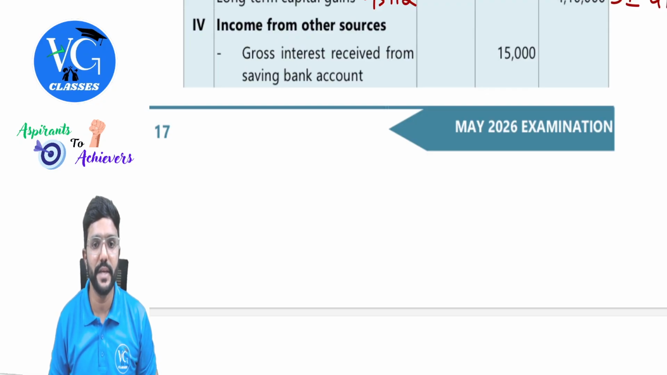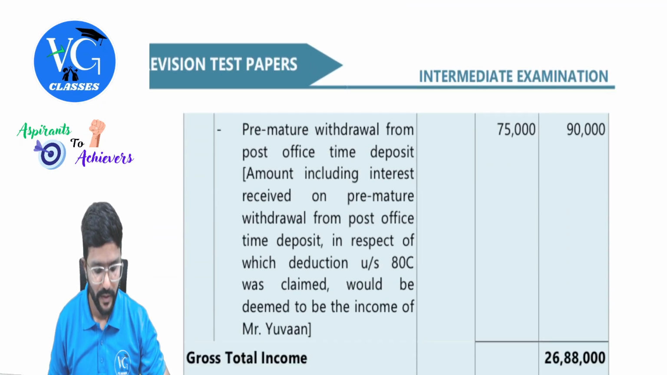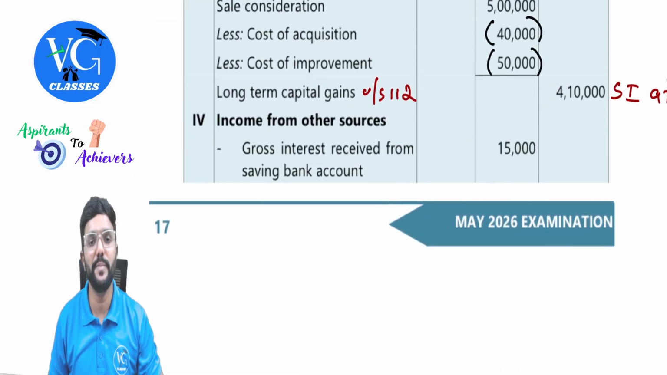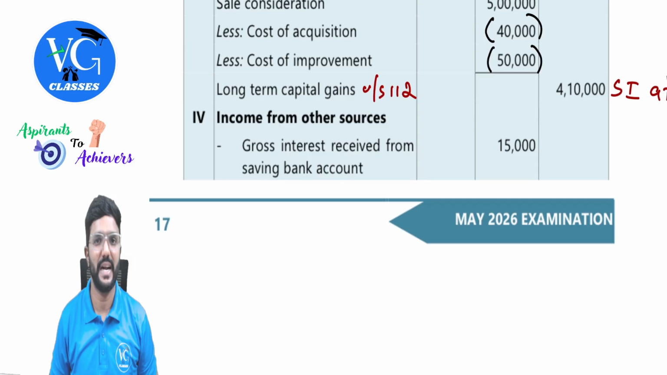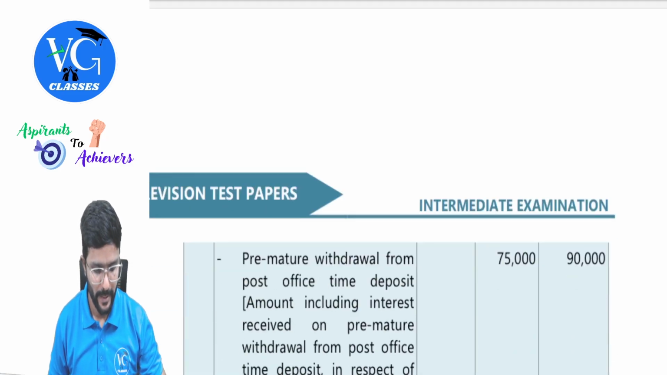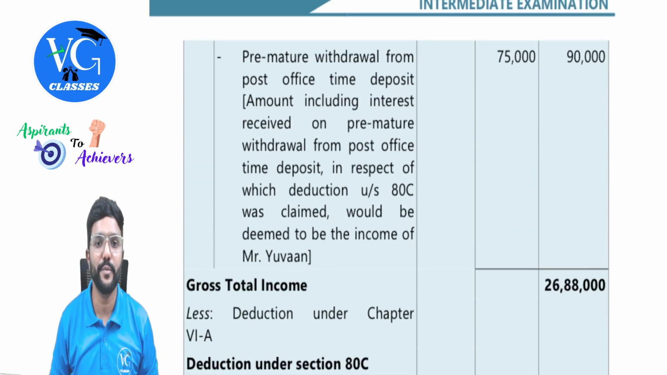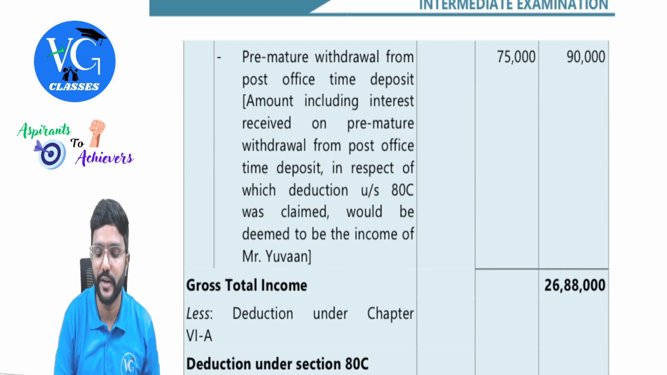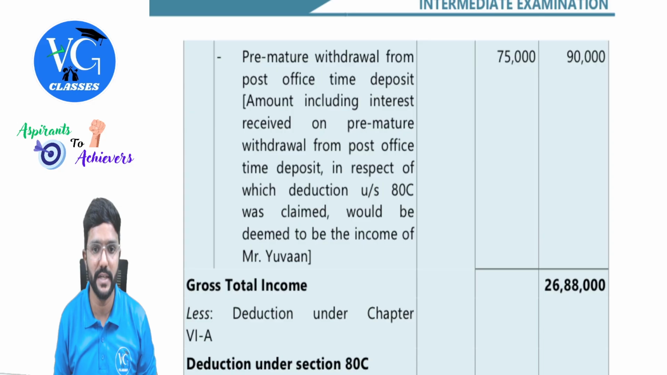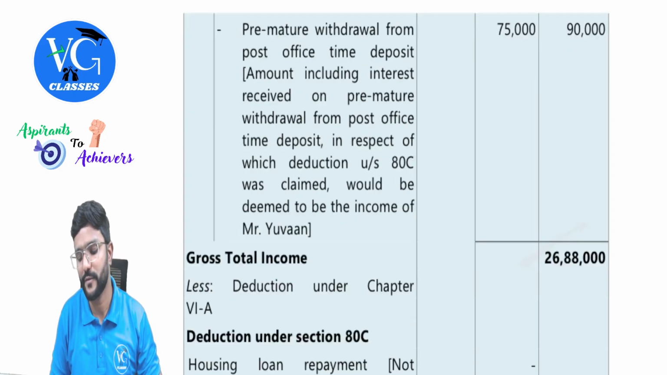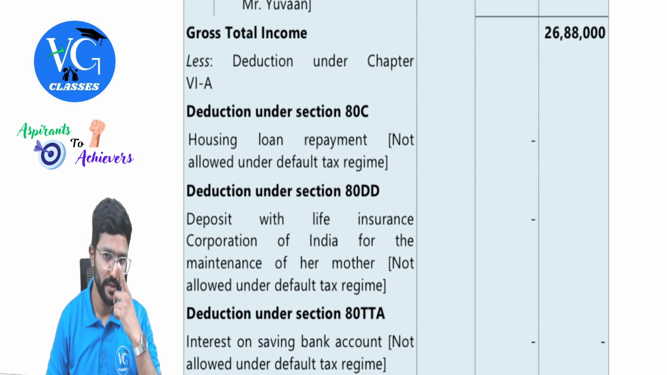Next, income from other sources, 15,000. Gross interest received from savings bank account. Okay. And for this, deduction will be allowed, but only under optional scheme, under section 80TTA. Next, premature withdrawal from post office time deposit will be taxable in the year of withdrawal, 75,000 under other sources. Consider that. So we will get a gross total income of 26 lakh 88,000, guys.